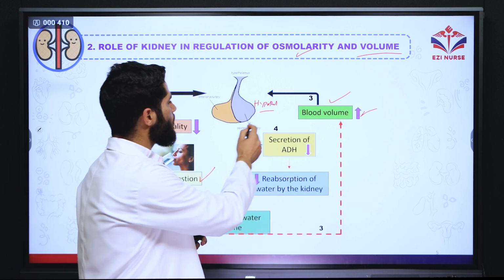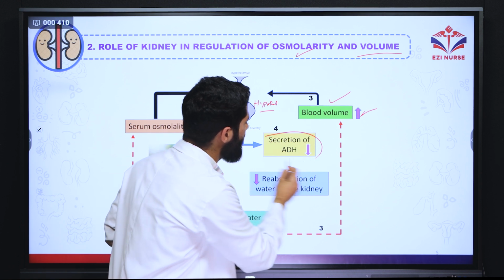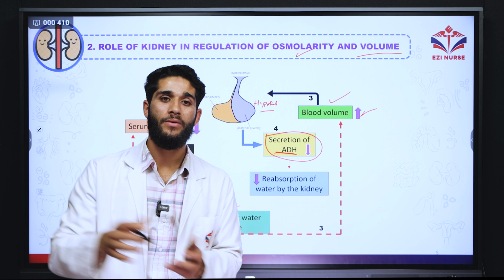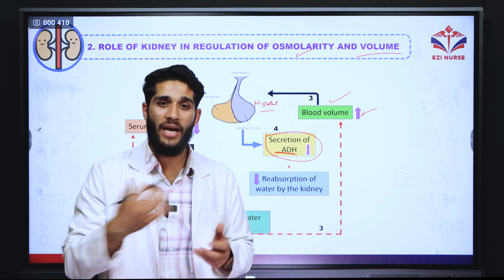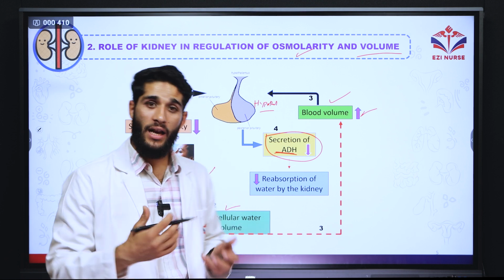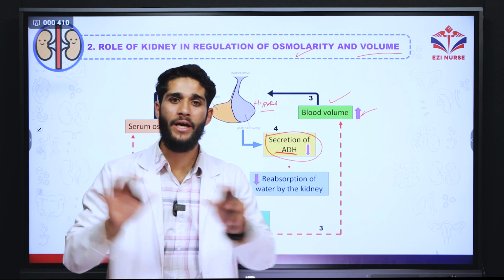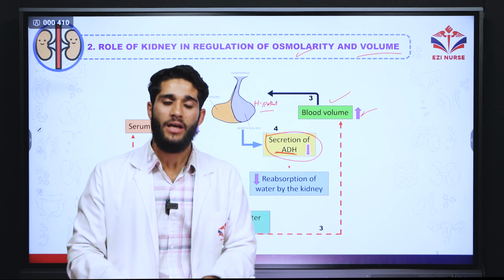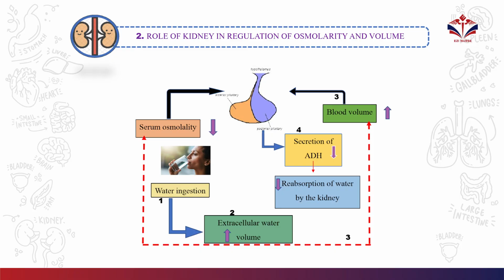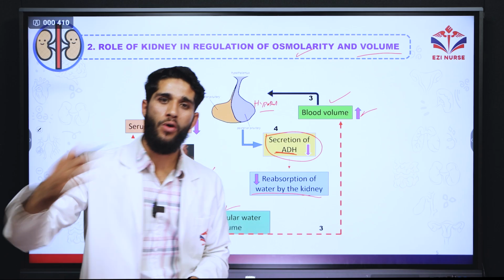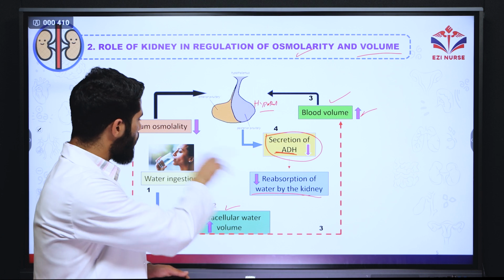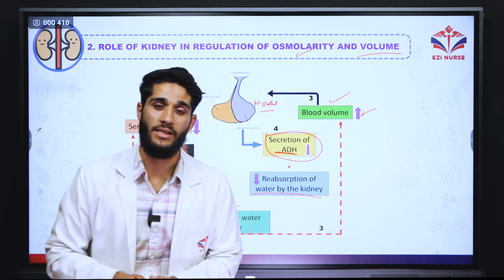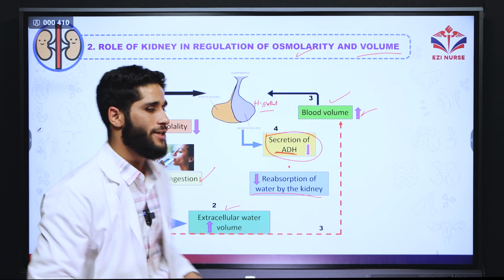Second, it is going to decrease the release of ADH. We know the role of ADH, antidiuretic hormone. Antidiuretic hormone is going to reabsorb more water. But already our water level is more, so we don't need it. So there will be a decrease in the secretion of ADH. When ADH decreases, the reabsorption of water will decrease from the kidney and more water will be excreted. So that is the whole scenario of how the osmolarity of the blood volume is maintained. You got it? That is the whole scenario of it.